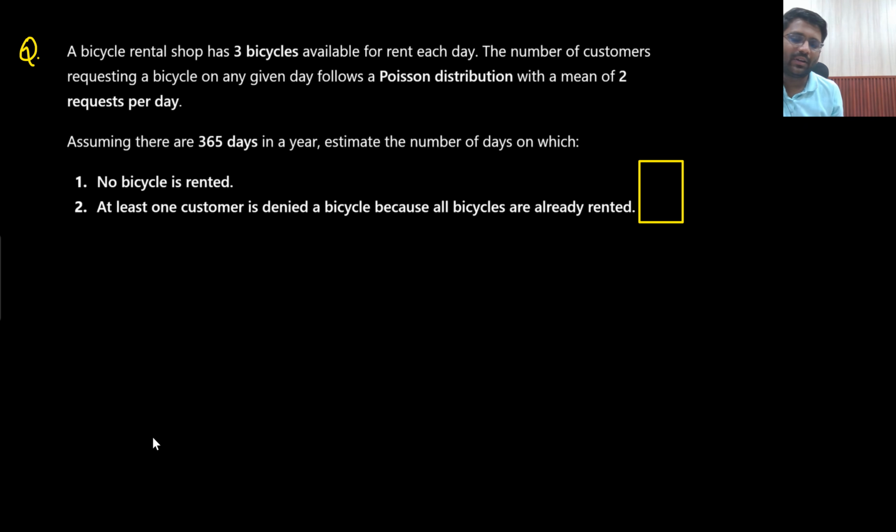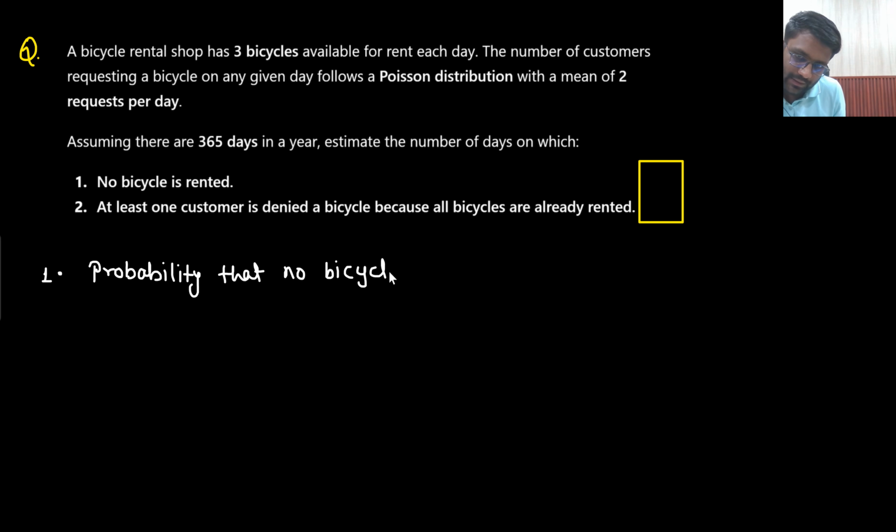That means what will I find out? First I will find out the probability that no bicycle is rented. This is what I am supposed to find out. So what will be my random variable x? Number of bicycles rented.